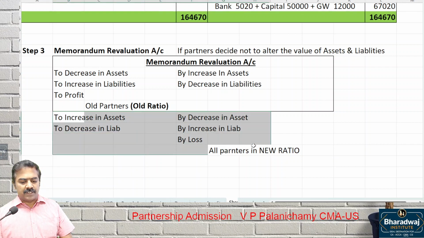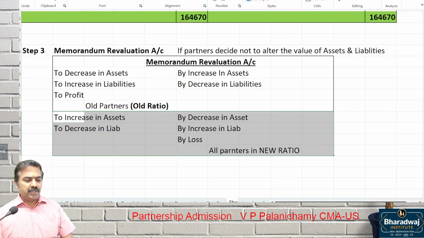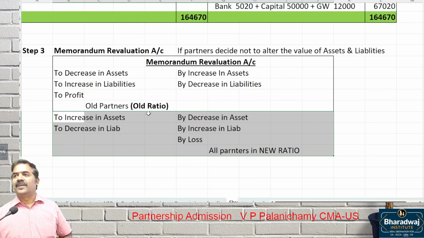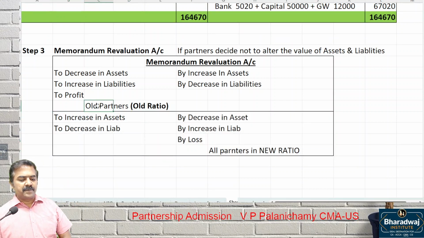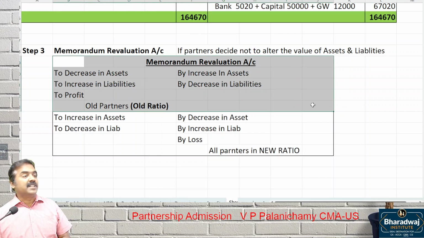All partners will share this loss in which ratio? New ratio. This is same like goodwill now. We raise the goodwill in which ratio? Old ratio. Write off the goodwill in which ratio? New ratio. Same way, we adjust the value of assets and liabilities in old ratio.